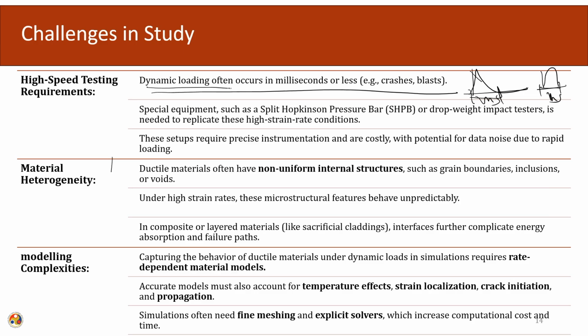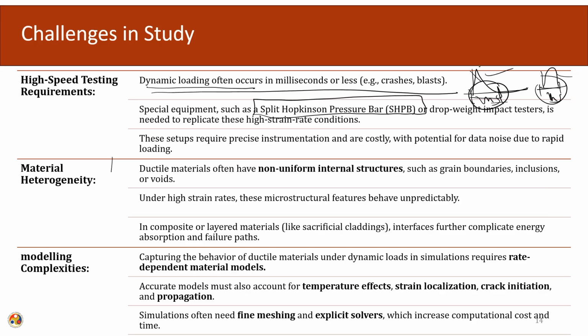Since this dynamic loading occurs in milliseconds, the testing to find out the behavior of these materials under this loading has also to be done in this millisecond configuration. So, it requires special equipment, such as SHPB or split Hopkinson pressure bars, or drop weight testers, which can replicate this type of blast or impact event.